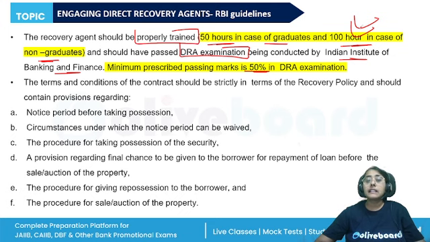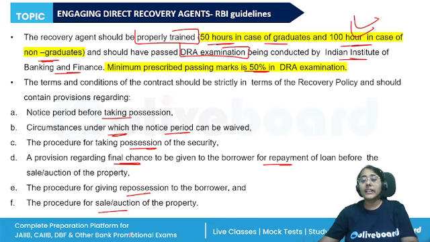Then the terms and conditions should contain the notice period before taking possession, the circumstances under which the notice period can be waived, the procedure for taking possession of the security, a provision regarding the final chance to be given to the borrower for the repayment of the loan before the sale or auction, the procedure for giving repossession, and for the sale and auction of the property. All of these things we have already discussed in the previous session when we were studying the SARFAESI Act, right?